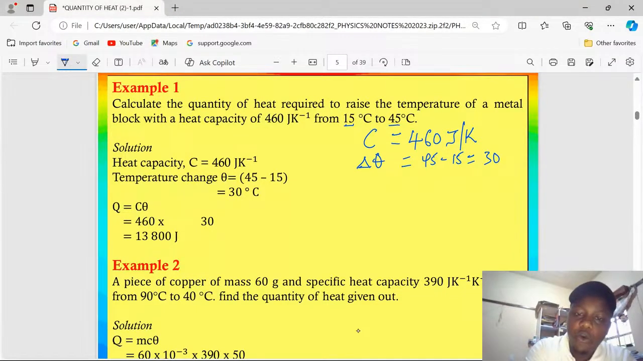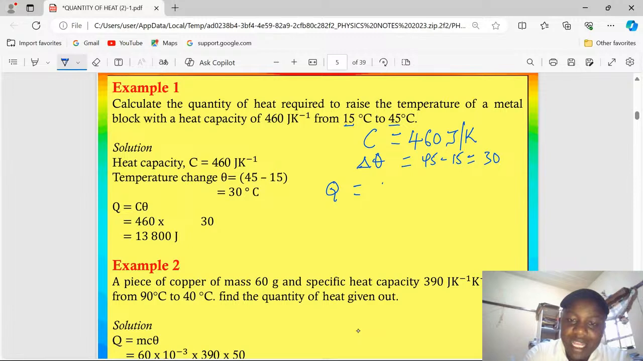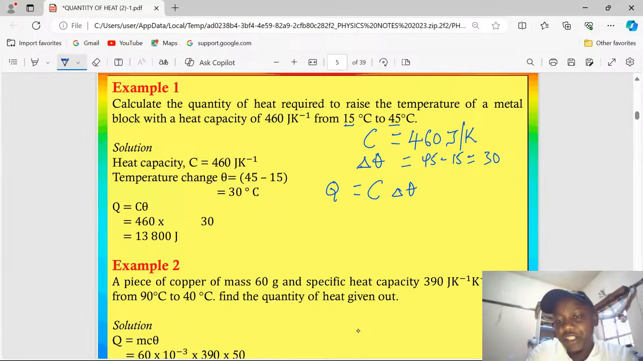So now, the quantity of heat from the first formula is given by the heat capacity of a substance times the change in temperature. In this case, we multiply 460 by 30, and we get 13,800 joules of energy.